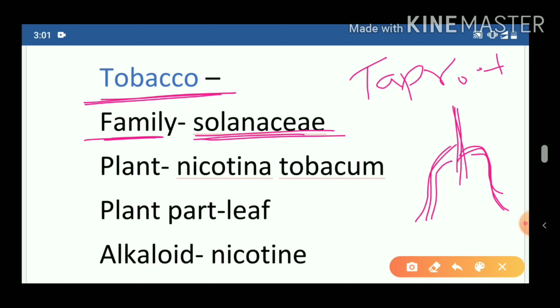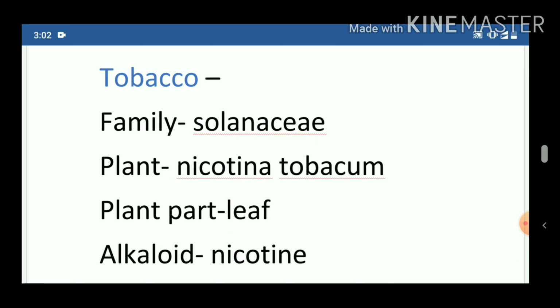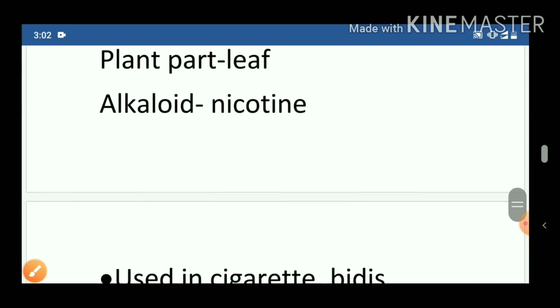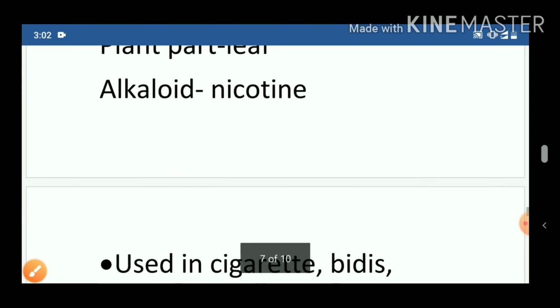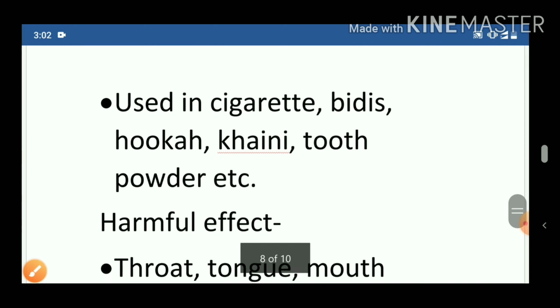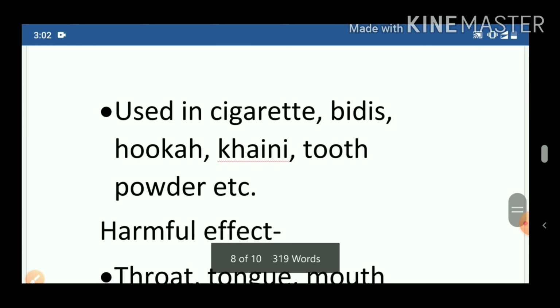Now from which plant do we get tobacco? We get tobacco from the Nicotiana tabacum plant. Now from which part is it available? It is available from the leaves. Very important question. Carefully study all these topics. Now next, which is the harmful alkaloid found in tobacco? Nicotine. Nicotine is the harmful substance found in tobacco. These are very important. Small questions can come from these topics, so study them very carefully.